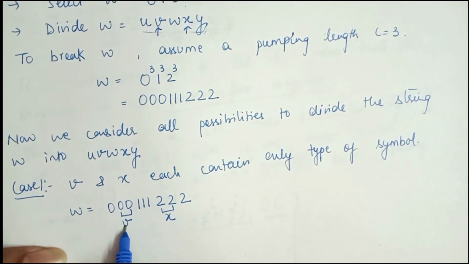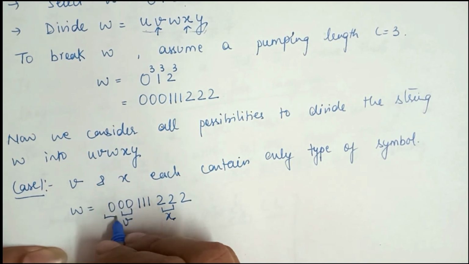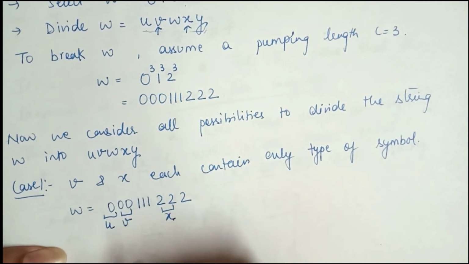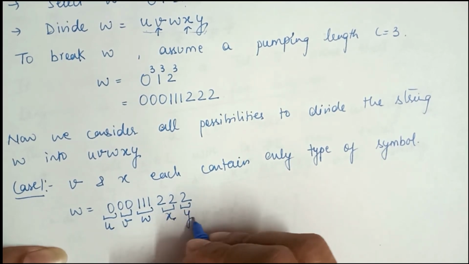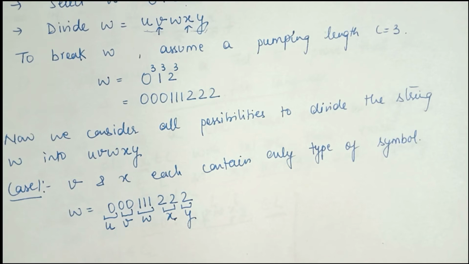So if I am taking this V and X, then the remaining string becomes U, this whole part becomes W, and this becomes Y. So I am splitting the string into five parts: U, V, W, X, Y. The first case is that V and X contain only one type of symbol. So V contains only 0 and X contains only 2.